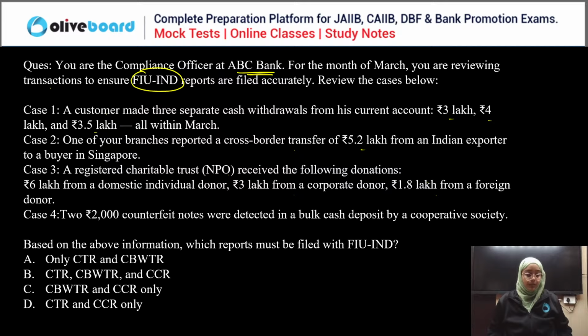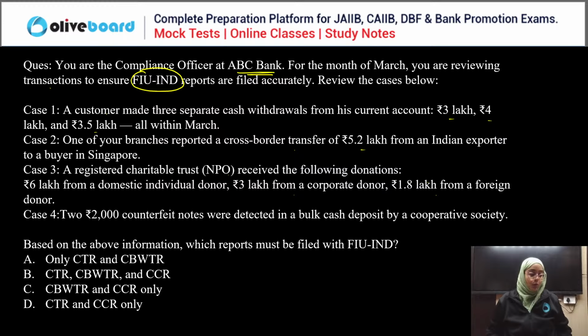Please answer. Anu is saying B. Okay. So, Anu is saying that the cash withdrawal, then cross-border wire transfer report, and then there is a counterfeit currency note. Okay. And everyone else, please answer this question.